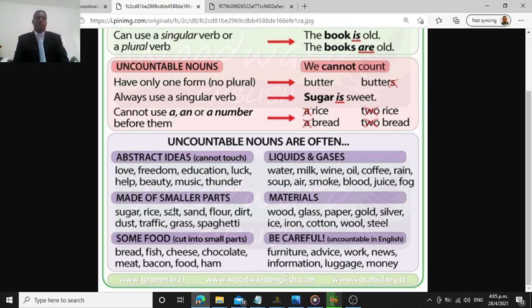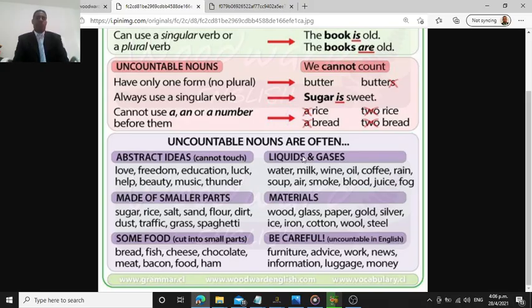Now, things made of smaller parts. These are things that are very, very small. You got sugar, rice, salt, sand, flour, dirt, dust, traffic, glass, spaghetti, which you don't count. And food cut into small parts: bread, fish, cheese, chocolate, meat, bacon, food, and ham.